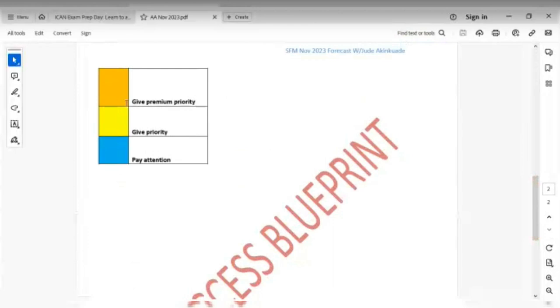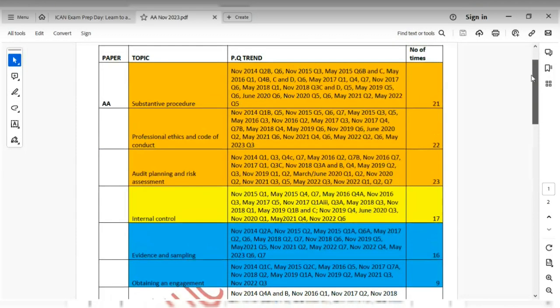Category one are the topics that you should give premium priority to, and they are the ones highlighted in gold. The next category are the topics highlighted in yellow, and you should give priority to those topics. And the last category are the topics highlighted in blue. You should pay attention to them. Okay, so that's the order you should follow for your revision or for your study going forward. All right, so very quickly, let's go to those topics.